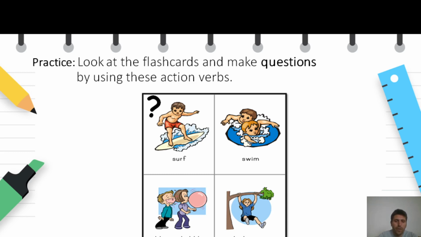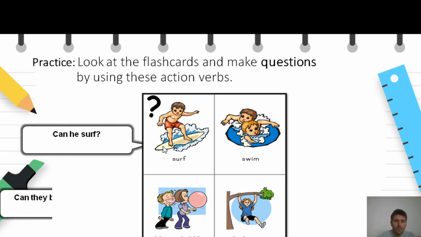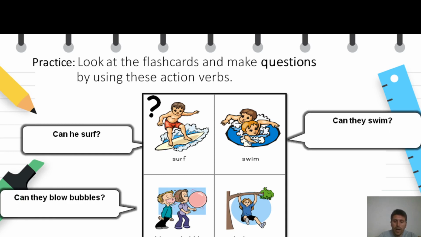So what about the first one? How do we make questions? By starting the sentence with can plus subject plus main verb. So can plus, in this case, the subject is he, and plus the main verb surf, without to, of course. So can he surf? Can they blow bubbles? Can they swim? And finally, can she climb a tree?